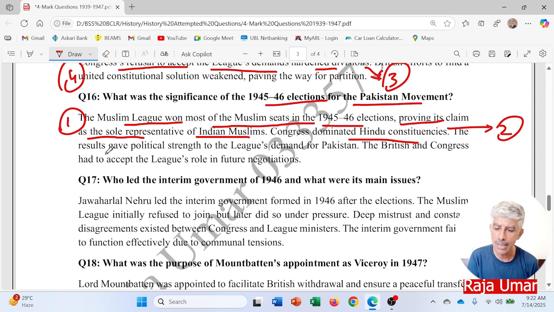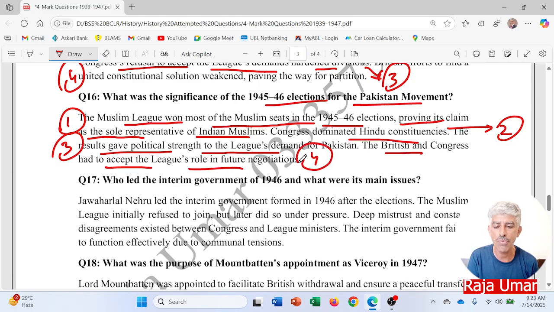Point number two, the results gave political strength to the League's demand for Pakistan, as this particular election was fought only on a single agenda, that of achieving Pakistan. The British and Congress had to accept the League's role in future negotiation. Point number four.